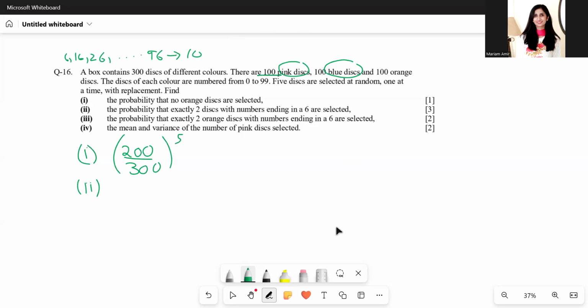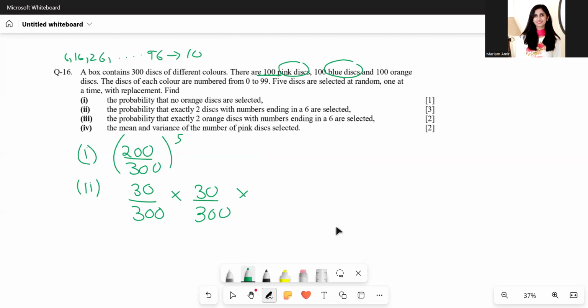So the probability that the first disc selected ends with a 6 would be 30 over 300. And again, since this is with replacement, the second one would be 30 over 300 as well. Exactly two discs should have a number ending with a 6.